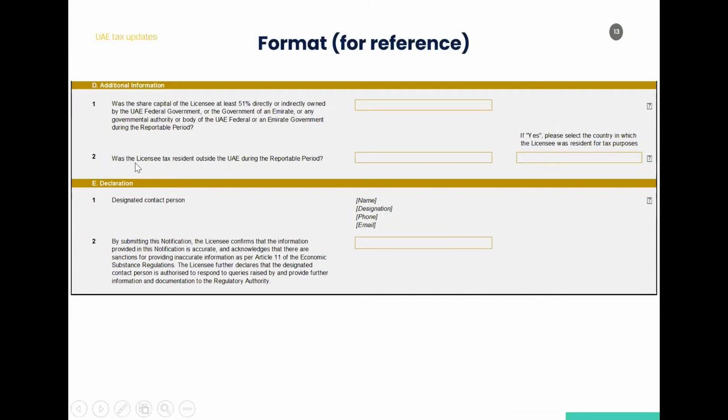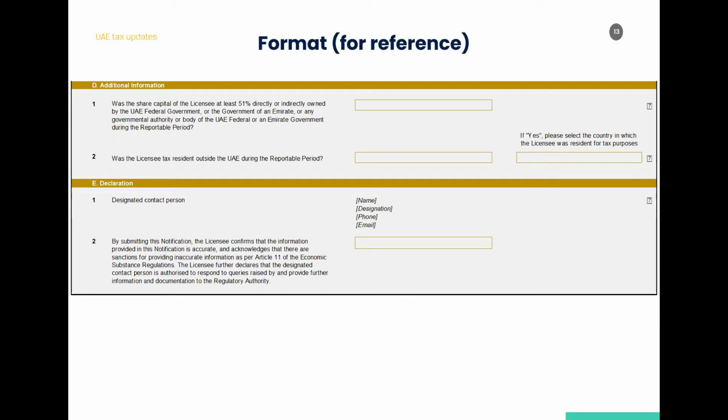And then D2. D2 says, was the licensee tax resident outside the UAE during the reportable period? A licensee is regarded as tax resident in a jurisdiction other than UAE if it is subject to tax from relevant activity by virtue of tax residence by domicile, etc., in that particular state.